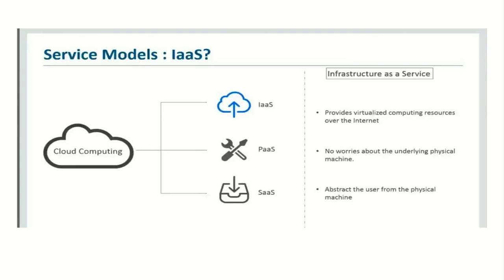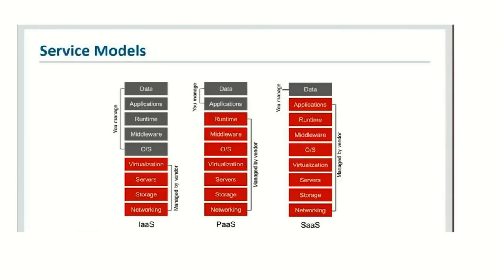So there are the different models in cloud computing. Now this is the architecture of different service models.